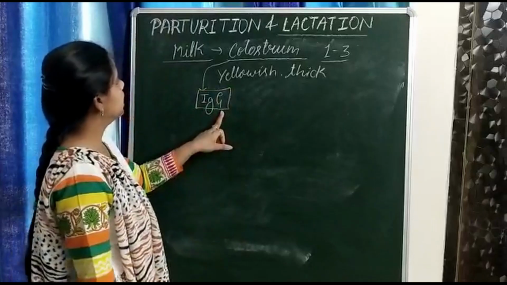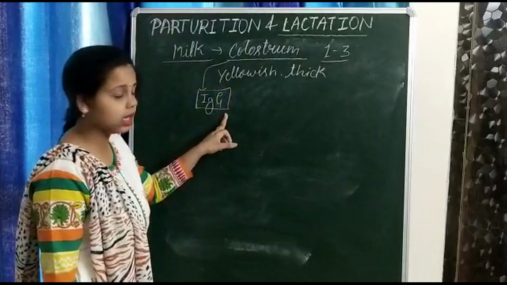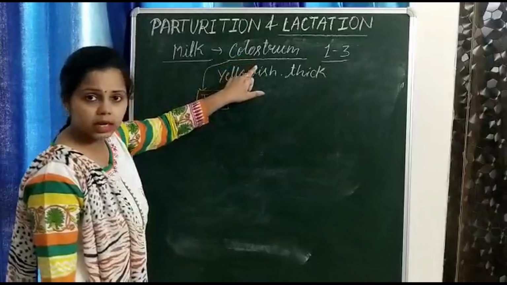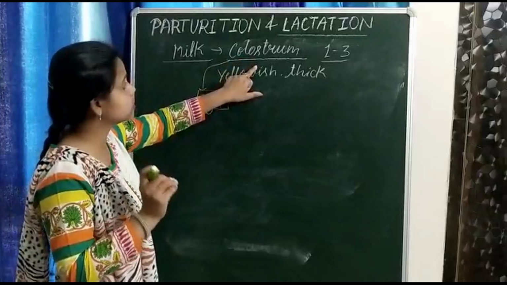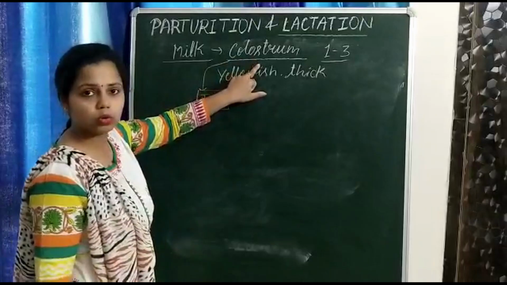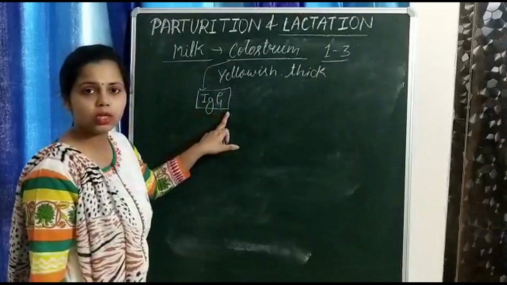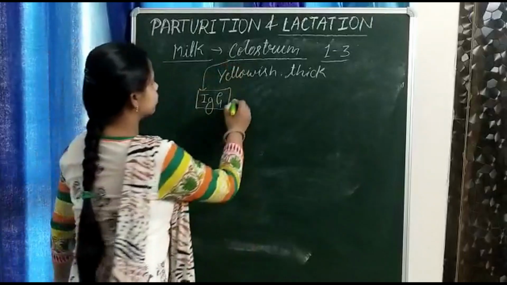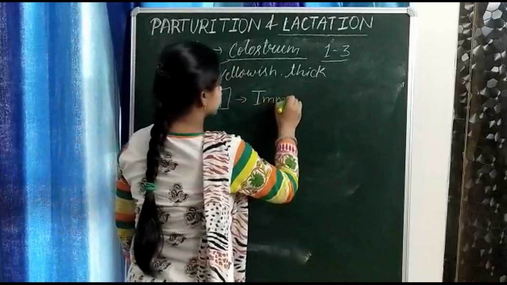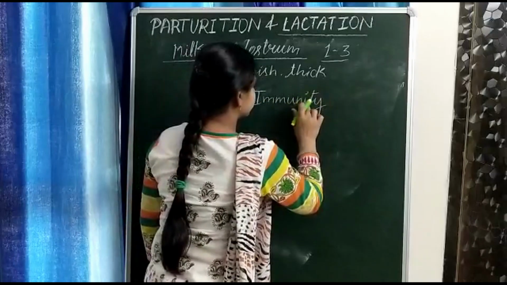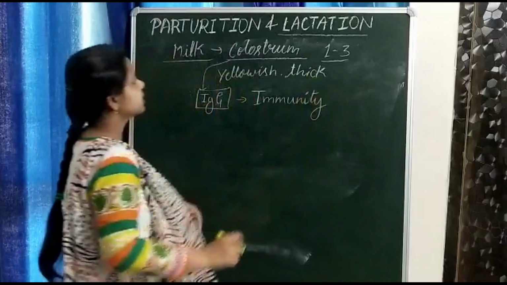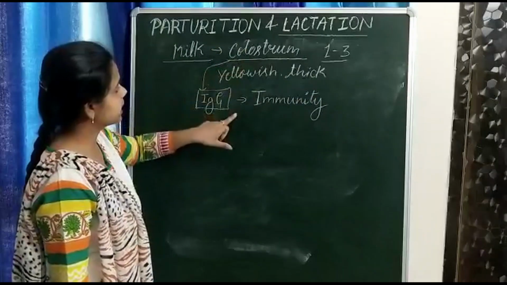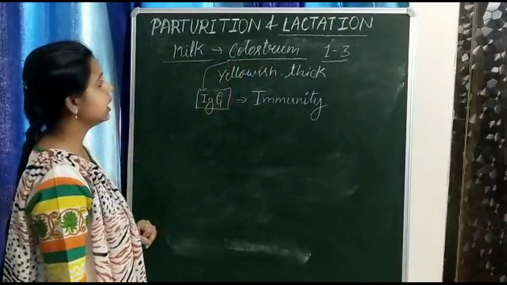We will study in the next unit that there are many types of antibodies, and one of them is immunoglobulin G. So in colostrum, the milk produced during the first initial days, is rich in immunoglobulin G, and that's why it is very essential for the newborn baby because it provides immunity. It gives resistance. It develops resistance in a young baby to fight against diseases. So colostrum is very important.